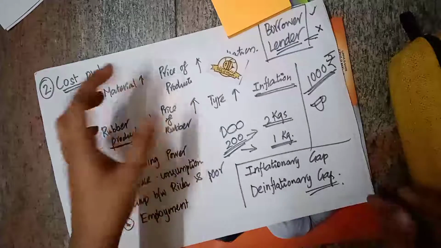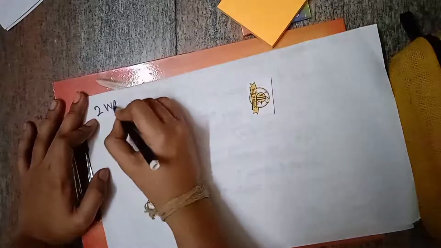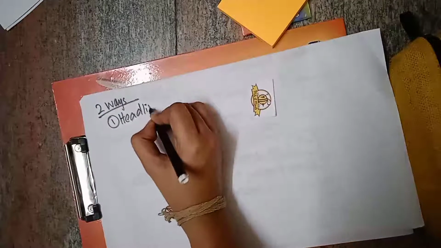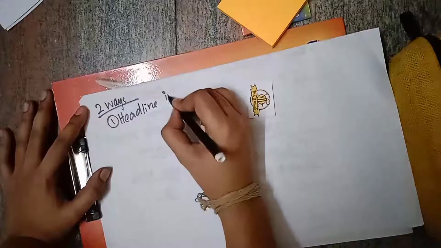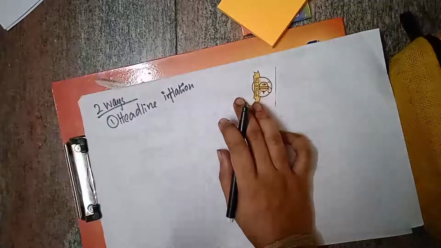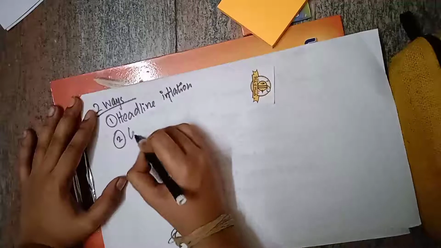Then we have two ways of looking at inflation. One is headline inflation, another one is core inflation. Headline inflation is the normal inflation. If you normally say inflation, if the word inflation is in the news, it means headline inflation. And another one is called core inflation.